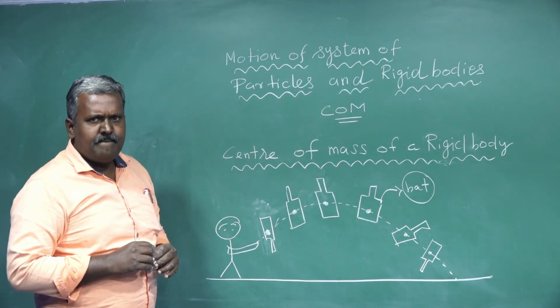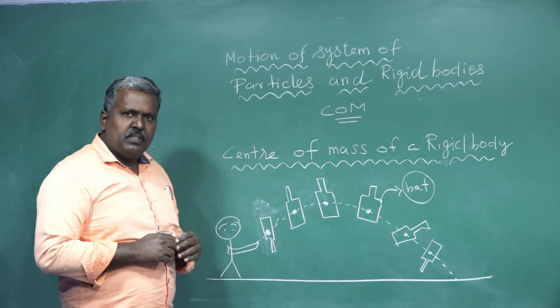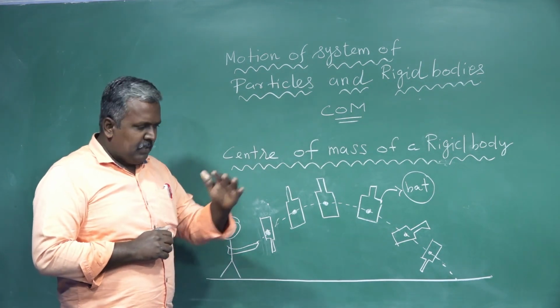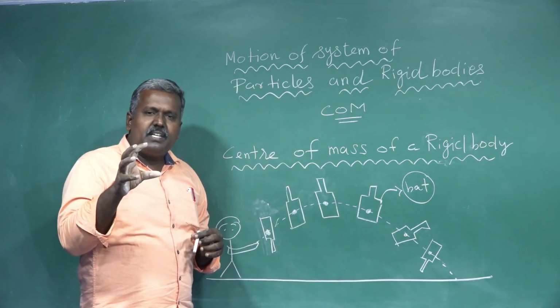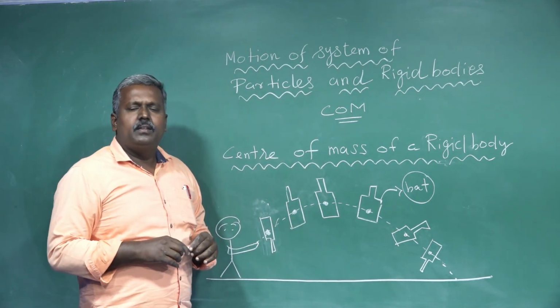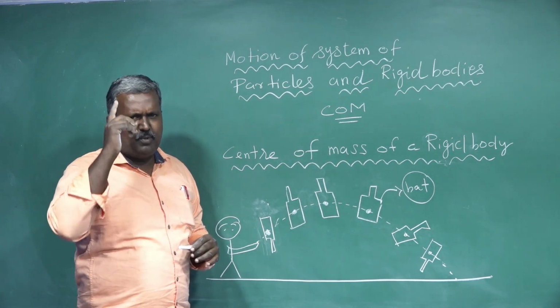For example, when a wheel rolls on a surface, the particles present in the wheel take different paths, not the same path. Keep it in mind.